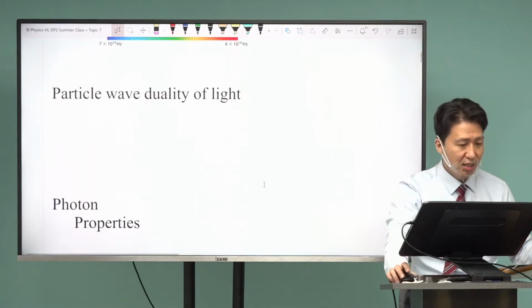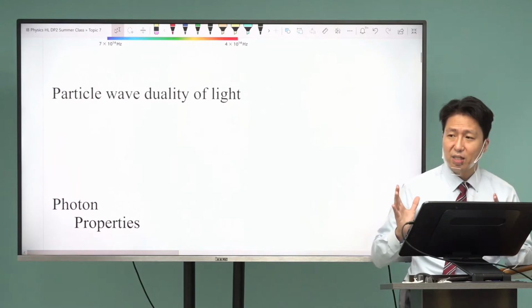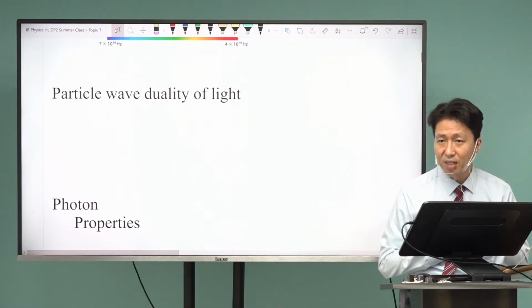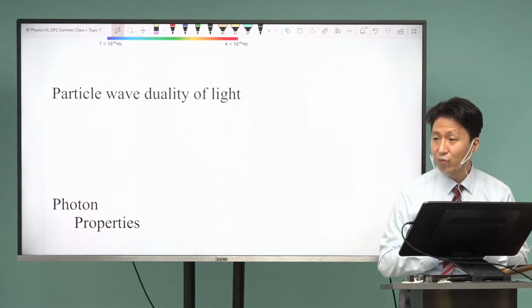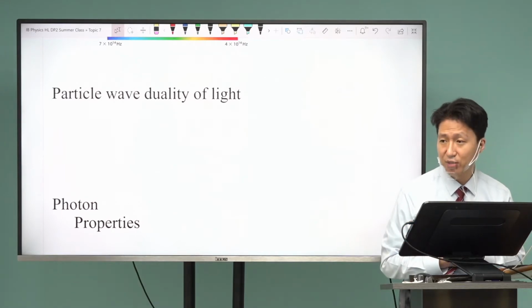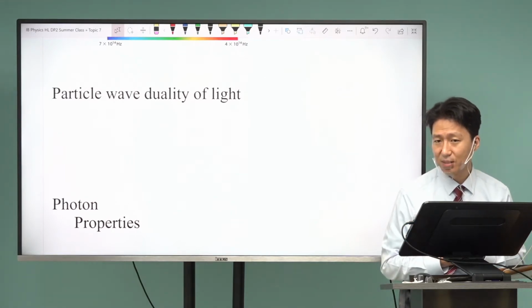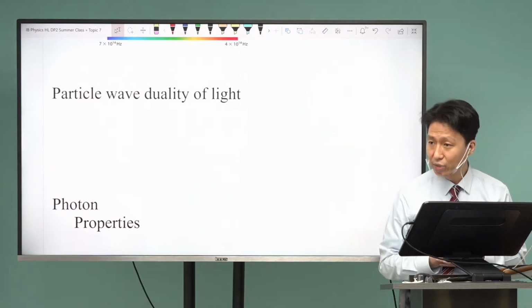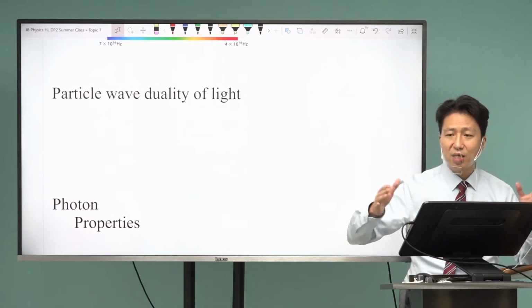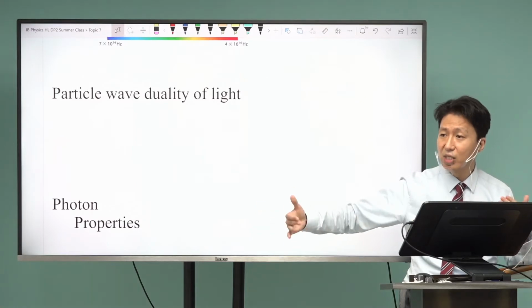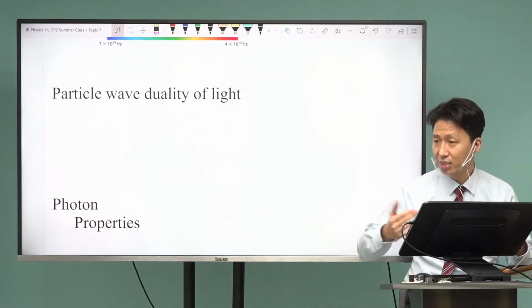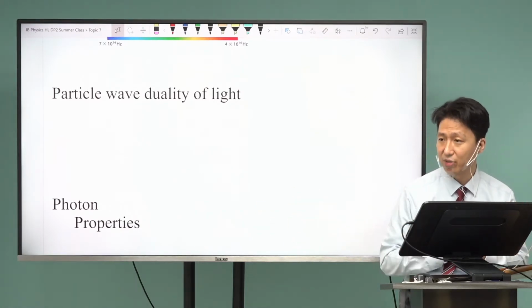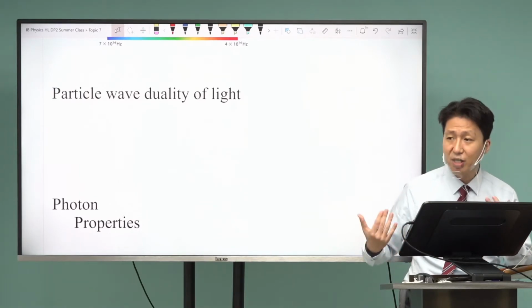But the truth is they act as both. There are particles of light as well. You can't detect them unless they are absorbed. So they always behave like waves until they hit something. When they hit something, they hit as if they were particles. And we're going to talk about what this means.